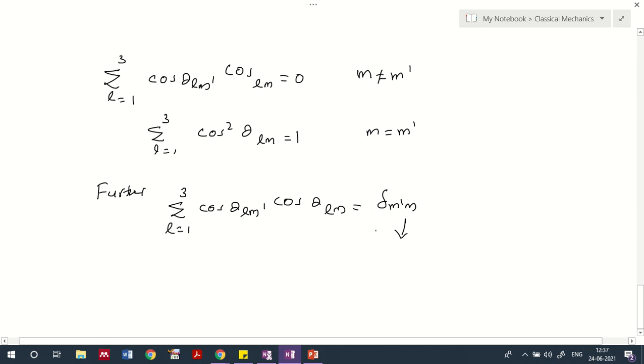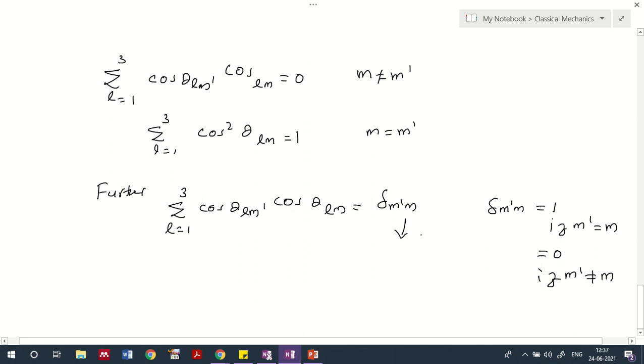In the Kronecker delta function, as you already know, when both the values are the same, the resultant value will be equal. You can see here the case delta m' m, which is equal to 1 if m' equals m, and this will be equal to 0 if m' is not equal to m.